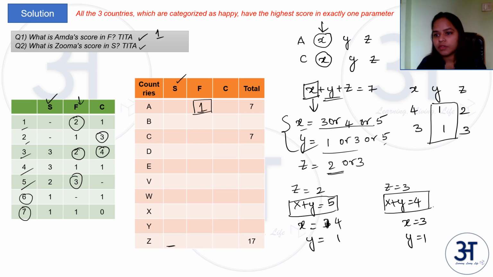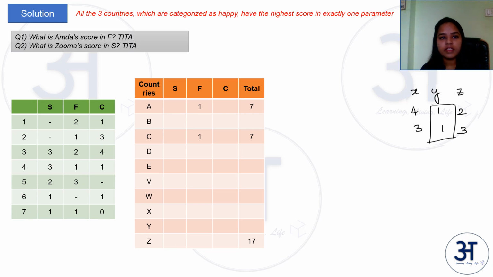Let's move to question number 2. In question 2, it is asked about Zuma's score in S. So we are interested in this part. We know that Zuma's total score is 17 and it lies between 14 and 19. So this means that Zuma is one of these three countries. And what is given? It has the highest score in exactly one parameter. So for S, F and C, so far as Zuma is concerned, only one of them will be highest. So we'll keep that in mind.